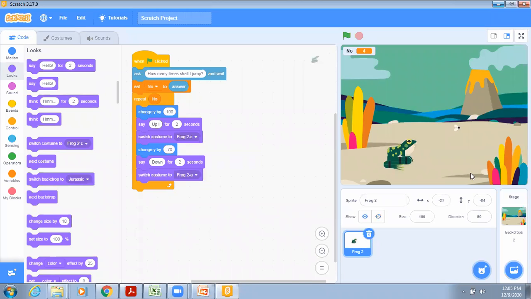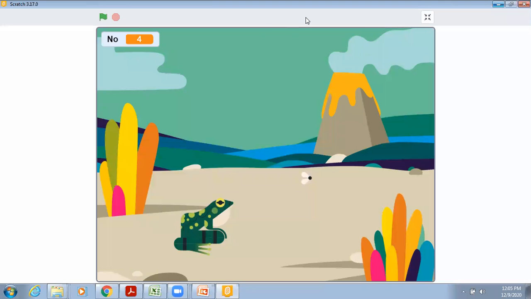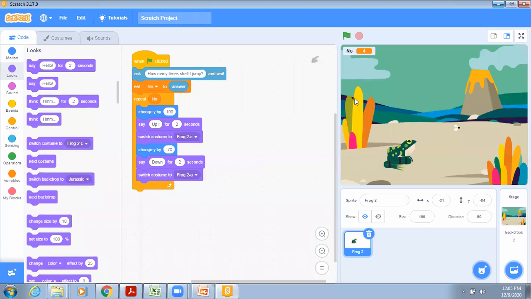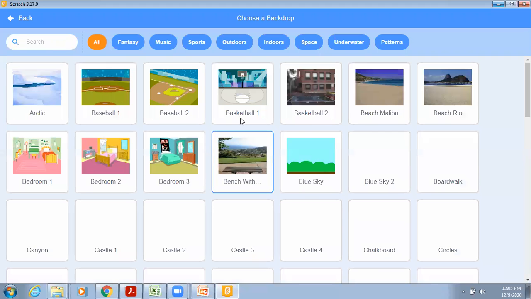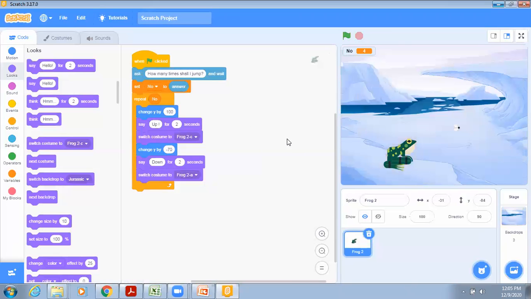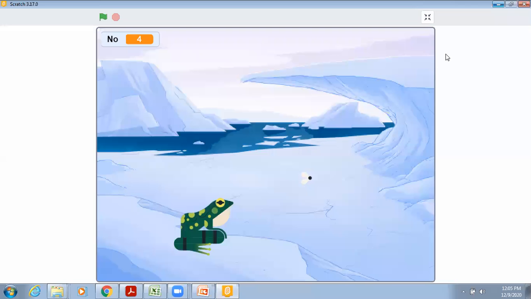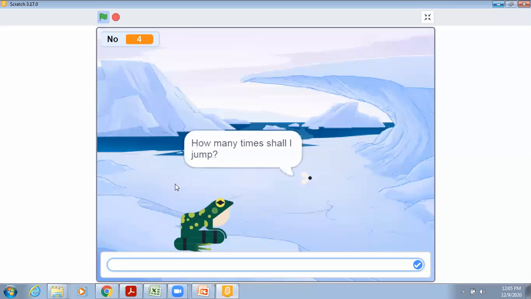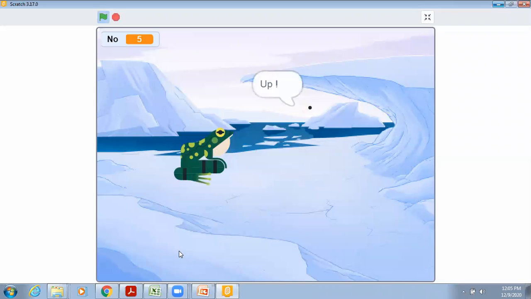Now let's start again. Wait, I'll also change the background because when the frog is jumping, the background is also very colorful, so it is not clearly visible. So let's take this. Our frog will jump in winter. How many times shall I jump? So 5 times I'm writing.